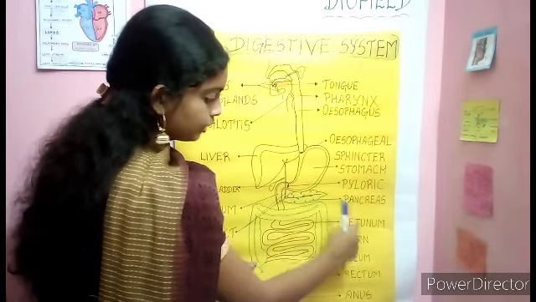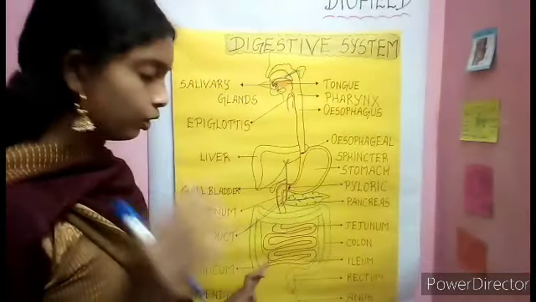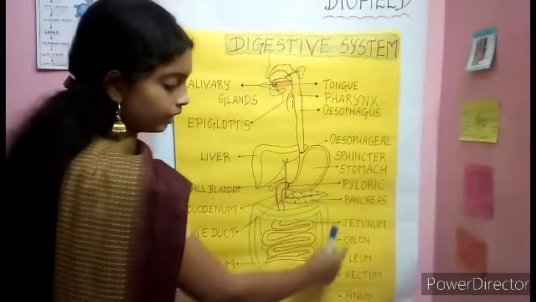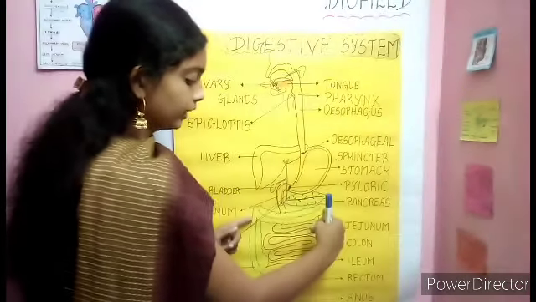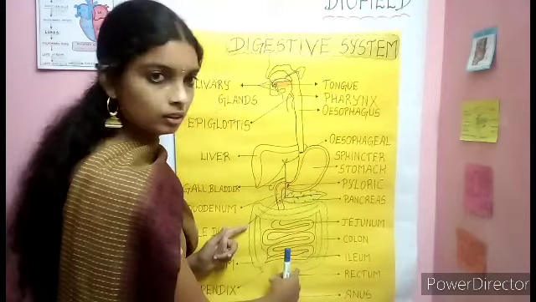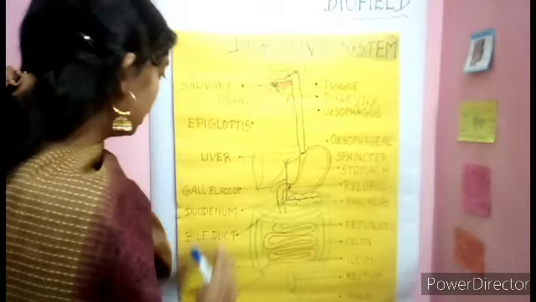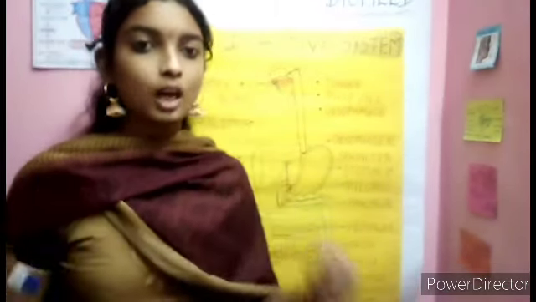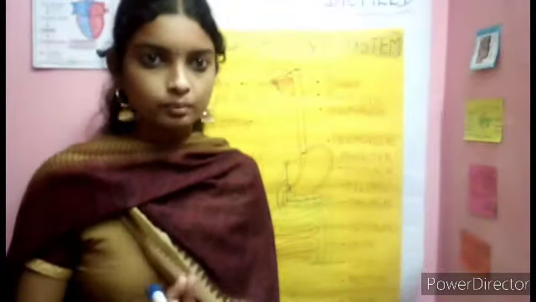Your large intestine consists of the cecum, which has a structure called the appendix. The large intestine consists of three parts: cecum, colon, and rectum. The colon is further divided into ascending colon, transverse colon, descending colon, and sigmoid colon. And then the rectum. So this is the large intestine. Now we have learned about the structures present in the digestive system. Now let's learn about the role of each structure in the digestive system.